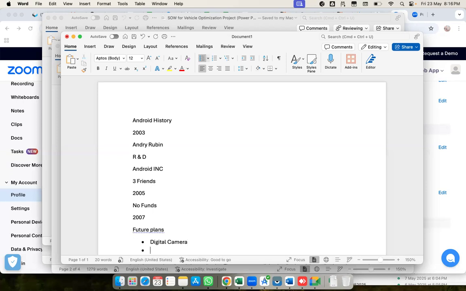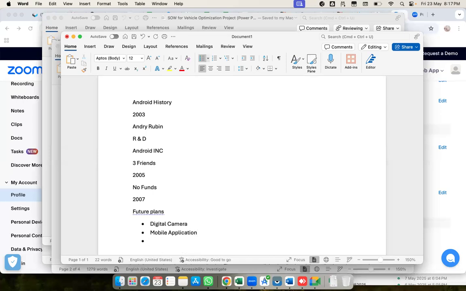Then after that, they would develop a mobile application and release it; that is the second case. And third, after that mobile application, they would release it as an operating system.